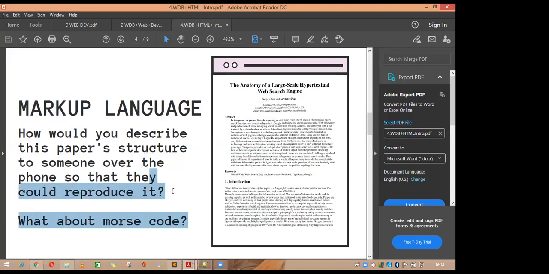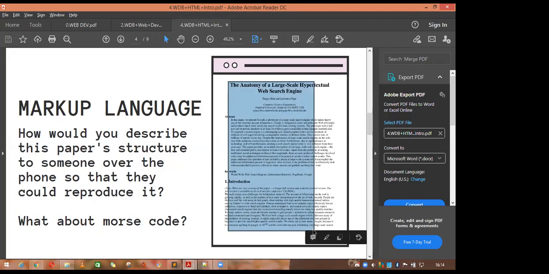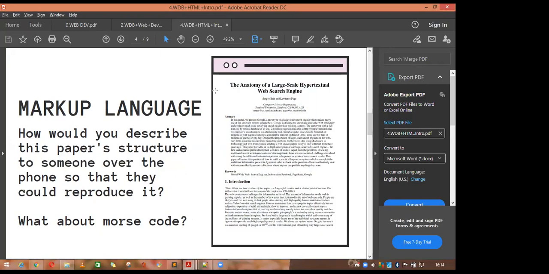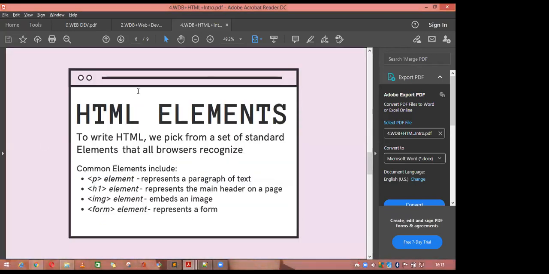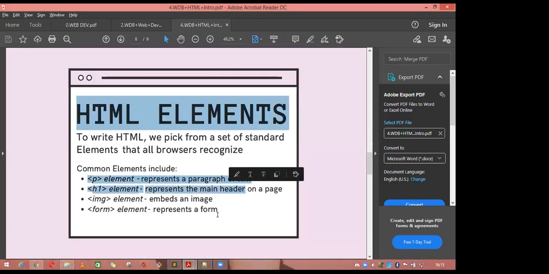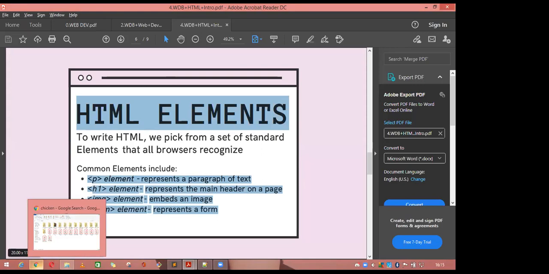But there is a lot more you can do with HTML, CSS, and JavaScript. You can see there is a basic simple text here, the research paper. This is designed by using HTML. So this is the markup language, and I will go through the basic elements of this markup language and how to add all the elements into your HTML style sheet. So let me show you before starting this.